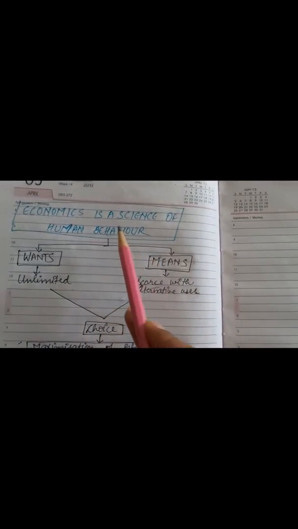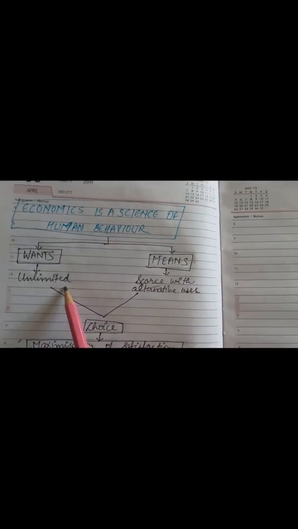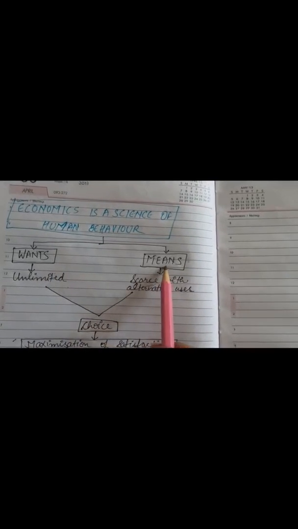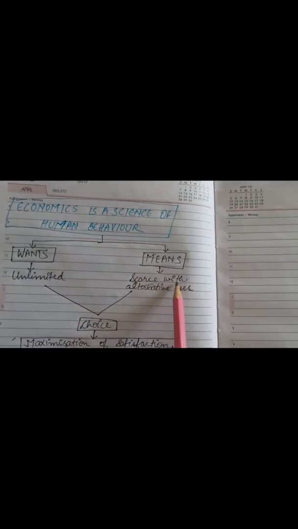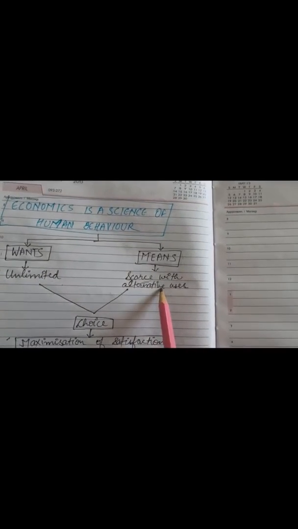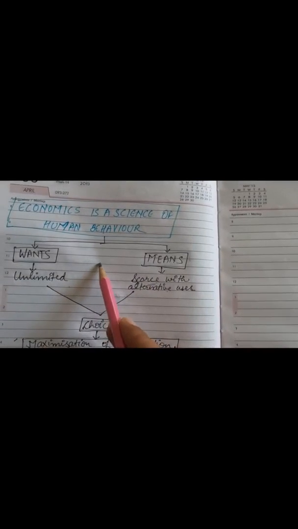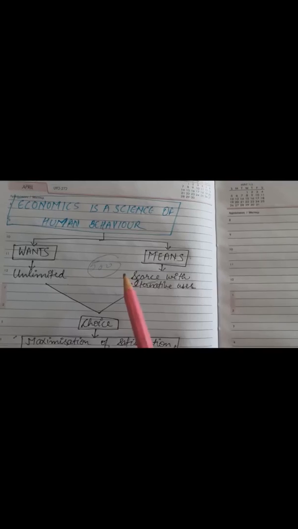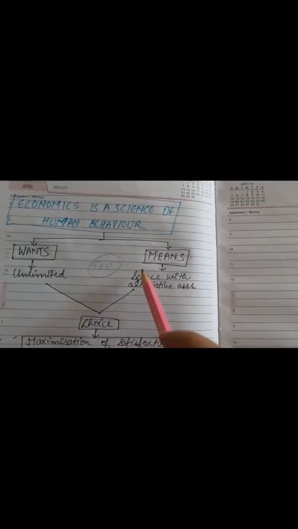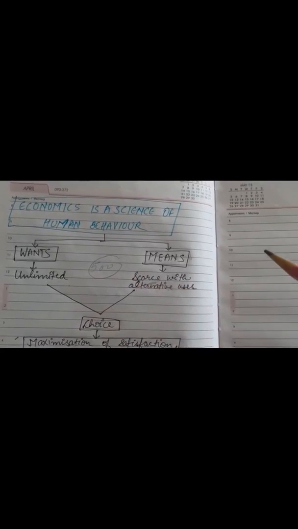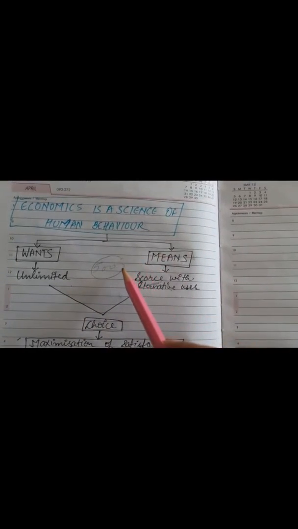So economics is studied from the viewpoint of unlimited wants and scarce means, and these scarce means have alternative uses, which I have explained earlier also, that if I have rupees 500, I can spend those 500 rupees in purchasing various kinds of commodities. That is, I have various choices in which I can spend these 500 rupees.